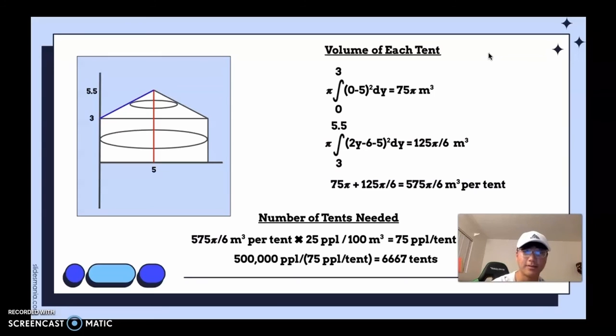And to find the number of tents needed, we would take this total volume per tent and multiply it by 25 people over 100 cubic meters, and that would give us about 75 people per tent. To find the number of tents we need, we would divide 500,000 people by 75 people per tent, which would result in 6,667 tents.